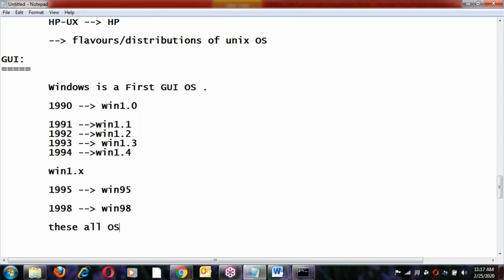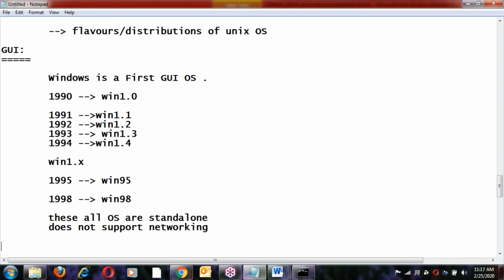All these operating systems are standalone. They do not support networking. Very old days, before 2000 all this happened, right? These do not support networking.